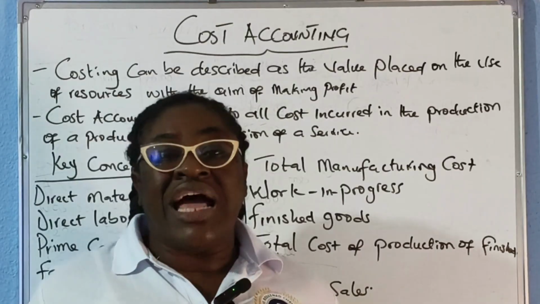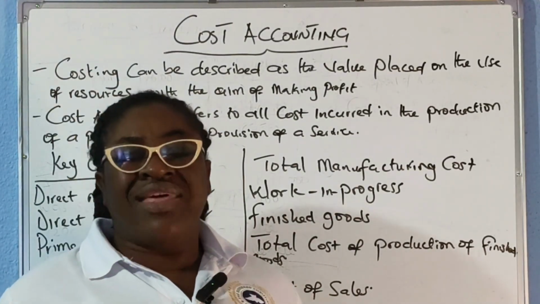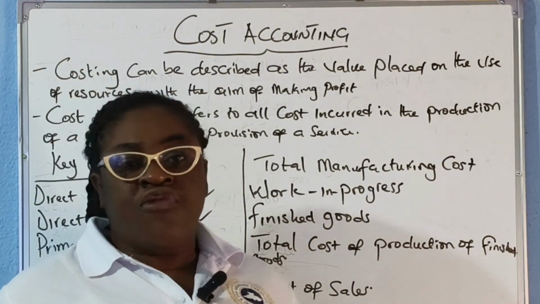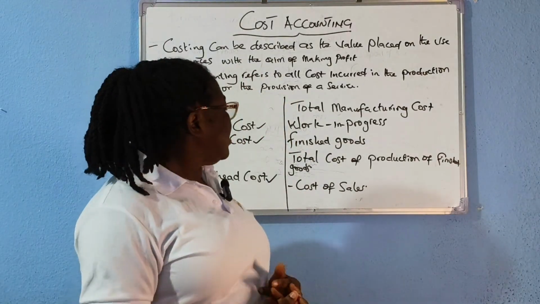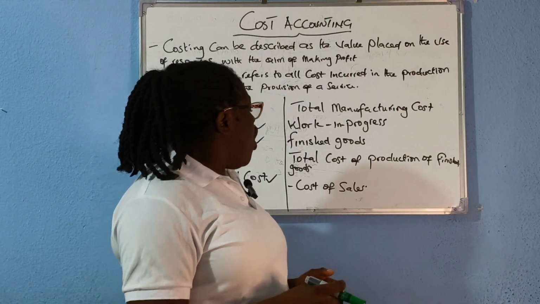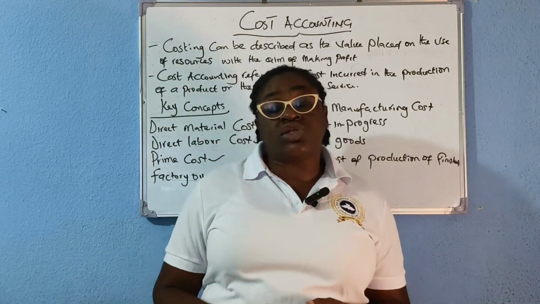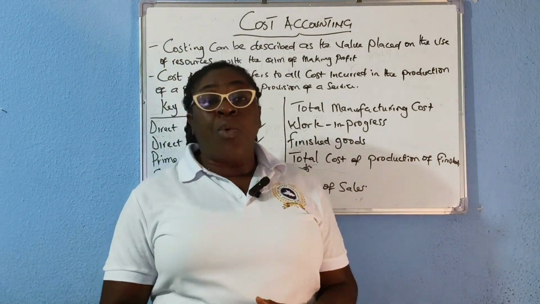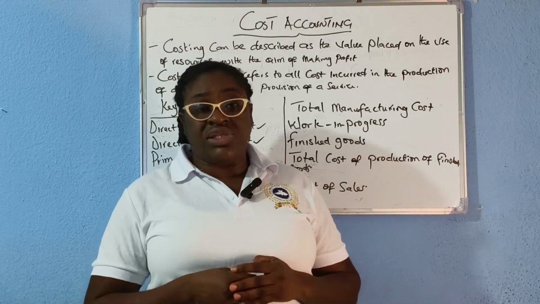Now we have what we call finished goods. These are goods that have been produced. They are ready for sale. They are ready for use. So finished goods is the final product from the production process, and these are goods that are ready to be sold. Then we have total cost of production of finished goods. This is the reason why we draw our production cost statement.